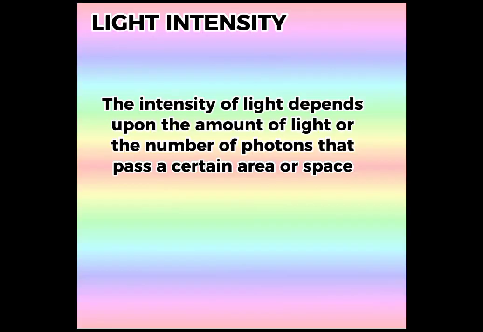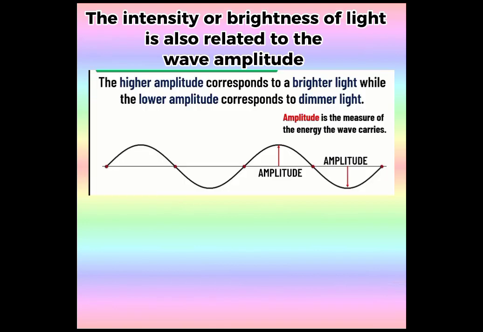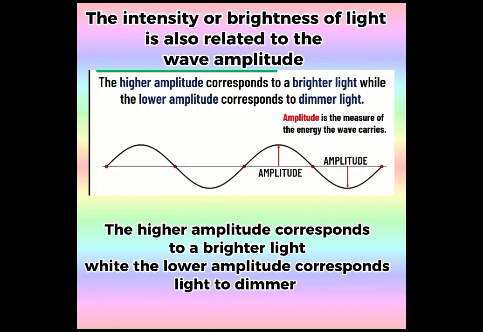Always remember that the intensity of light depends upon the amount of light or the number of photons that pass through a certain area or space. The intensity or brightness of light is also related to the wave's amplitude. The higher amplitude corresponds to a brighter light, while the lower amplitude corresponds to dimmer light.